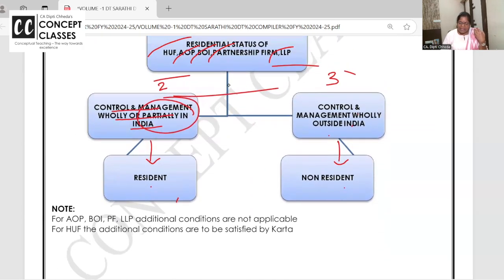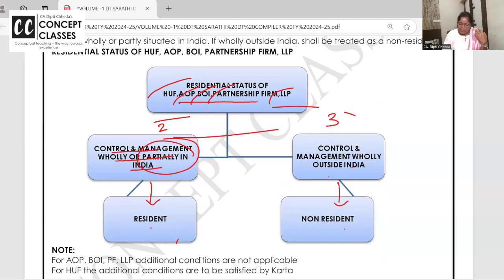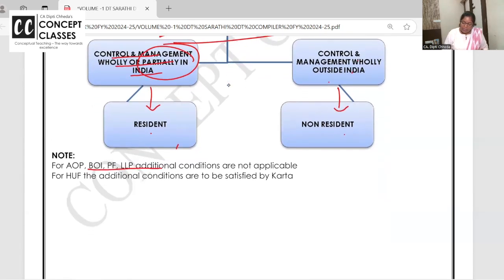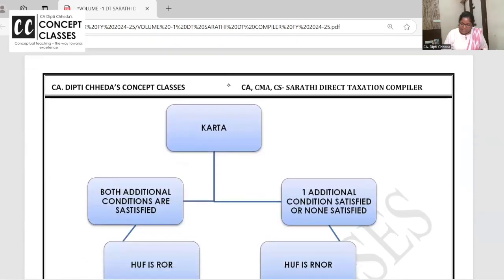Now, very important: for AOP, BOI, partnership firm, LLP, additional conditions are not applicable. But for individual and for HUF, additional conditions are applicable. For HUF, who will satisfy that?